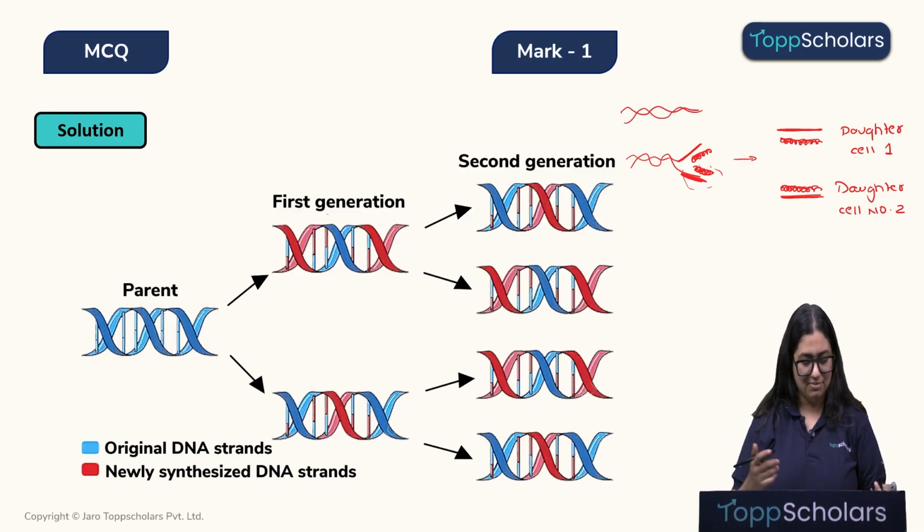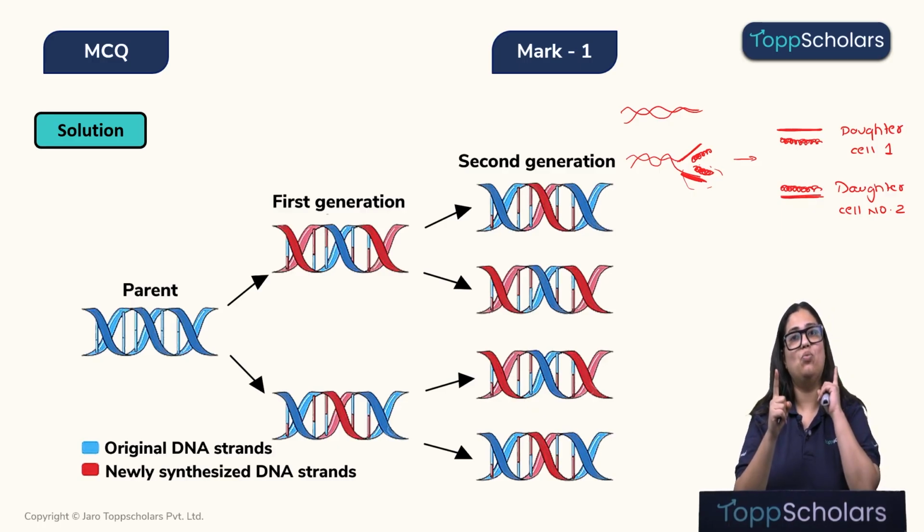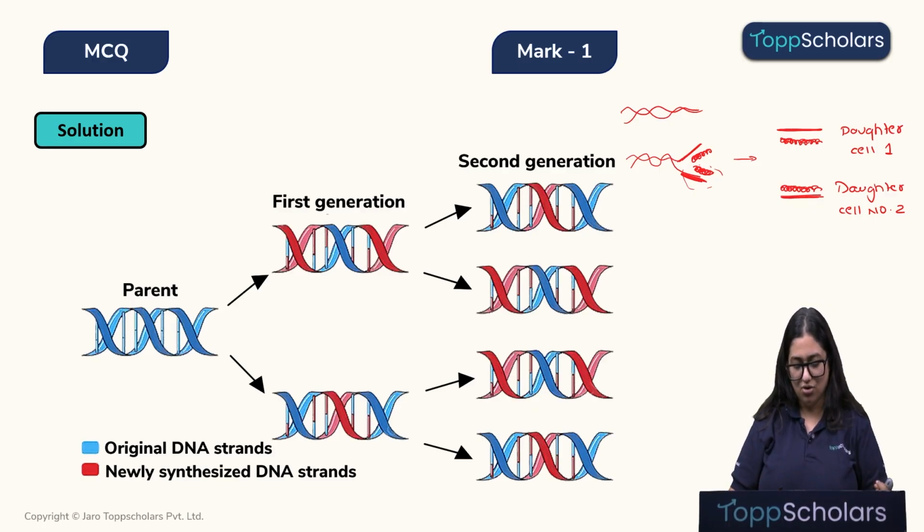In the diagram also, children, we can see the blue strand is the parental strand and the red strand is the newly synthesized DNA strand. When you look at this first generation, you can see the red and blue strands both. That means there is one parental strand and one newly synthesized strand in all the daughter DNA. This method is known as the semi-conservative replication method.